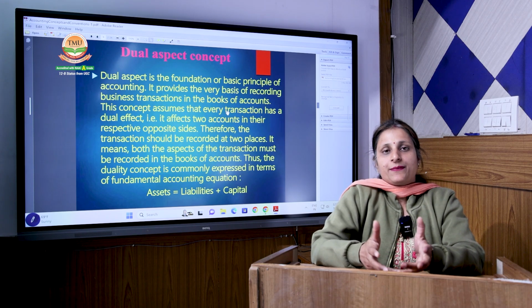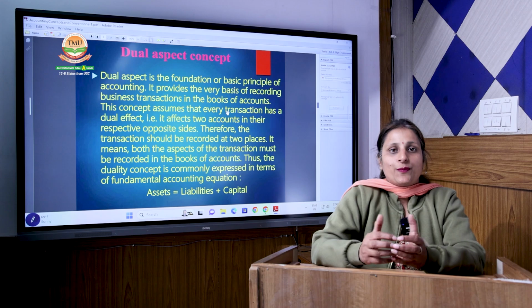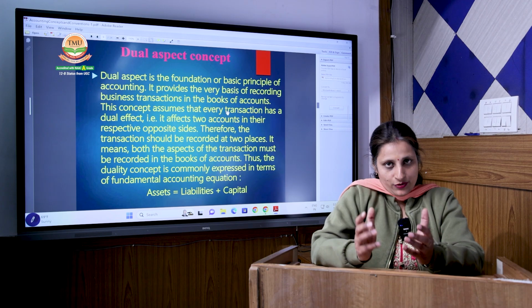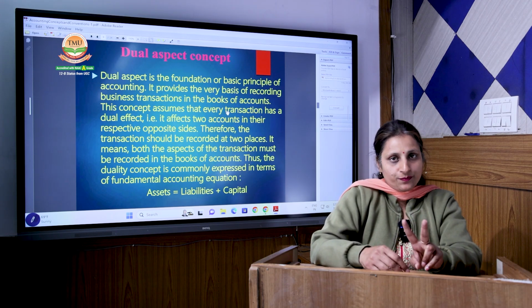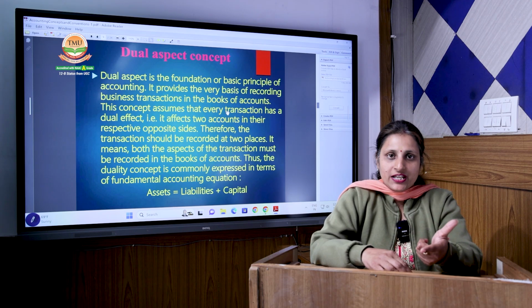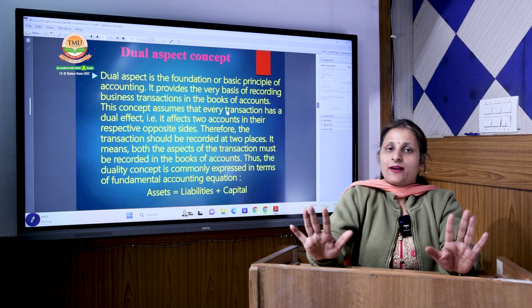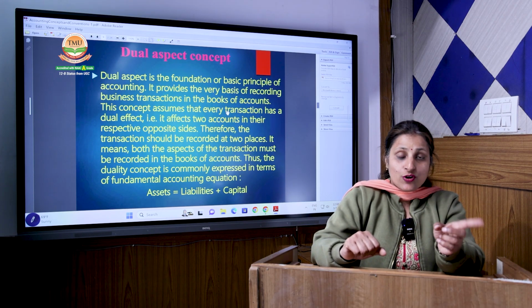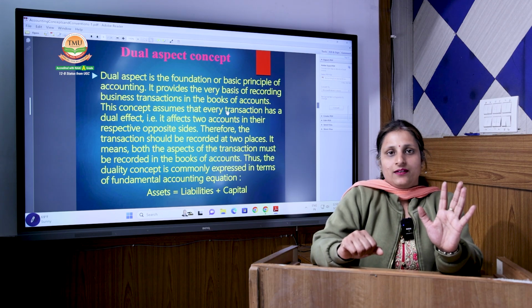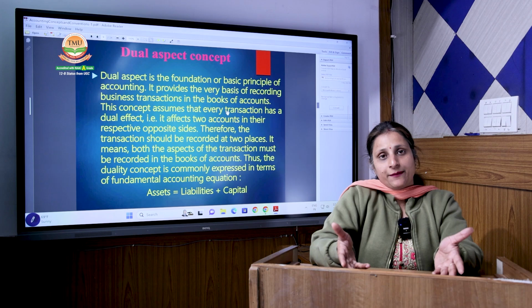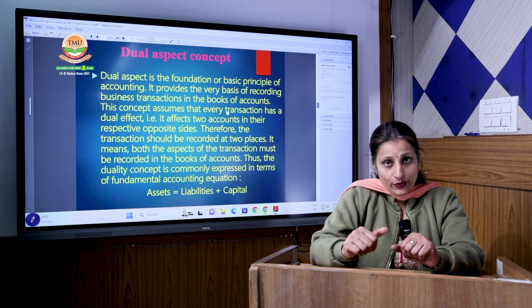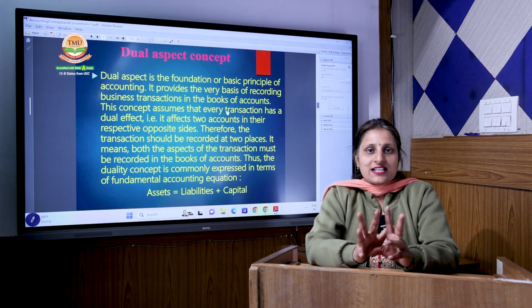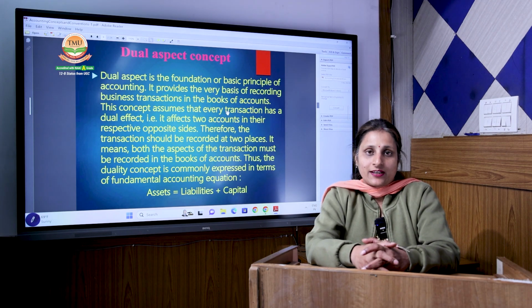For example, you have purchased the furniture. If you purchase the furniture, you will give the cash, or you purchase it on debt, so you incur the liability. So there is a dual aspect. I have purchased the furniture. Furniture is my asset. Furniture is at my home. But for purchasing the furniture, I have paid the amount. So cash is also my asset. It has also gone from my side. If I have not given the cash, I have taken it on debt, then it becomes my liability. So if one asset has come to me, one liability is also obliged on me. So dual aspect began.